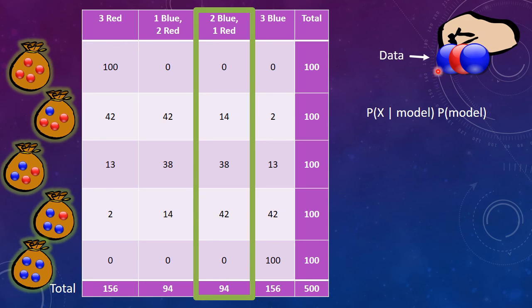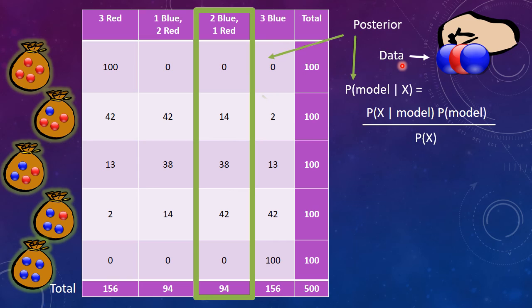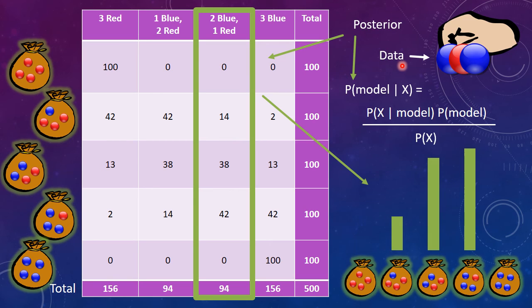That is, we were interested in the conditional probability given the data we observed. We were limiting our sample space just to those outcomes that matched our actual data. This conditional probability of the model, given some observed data, is called the posterior, and the posterior tells us how plausible each model is based on the information we gathered.